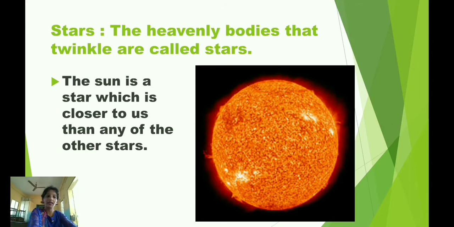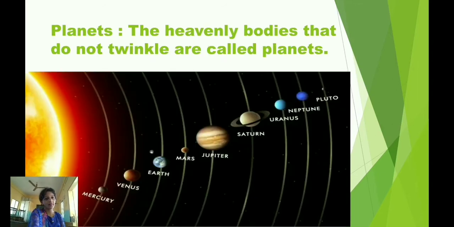Next, we will learn about planets. The heavenly bodies that do not twinkle are called planets. Planets do not have their own light. They get light from the stars. Planets revolve around a star even as they rotate around themselves.